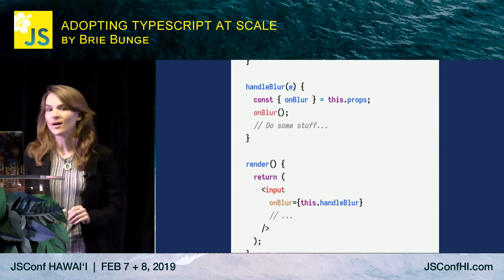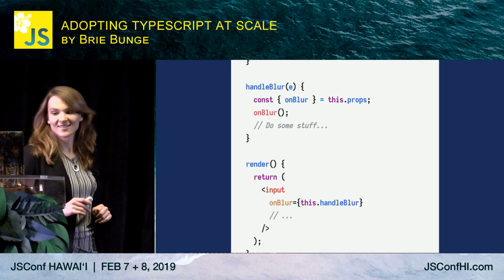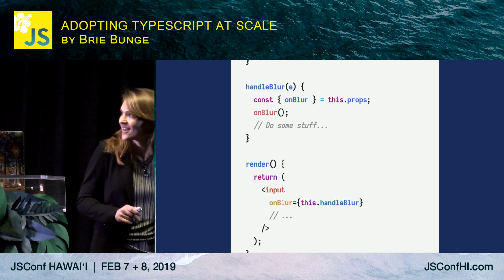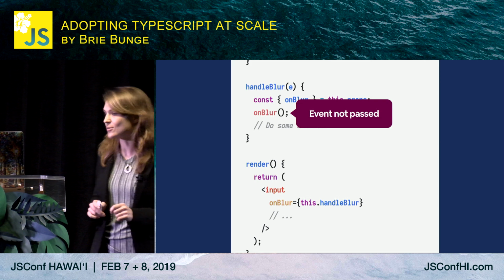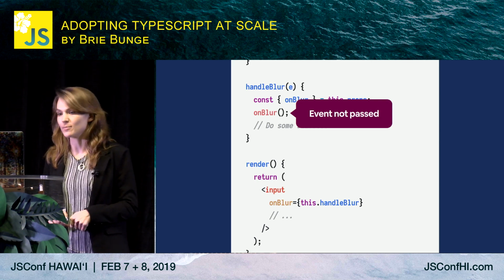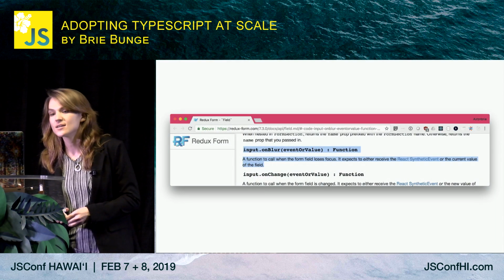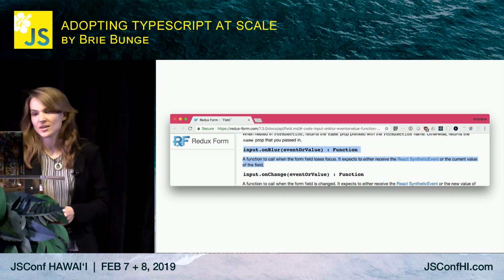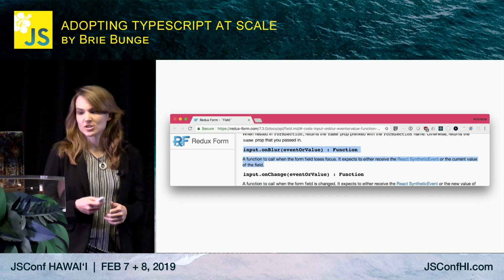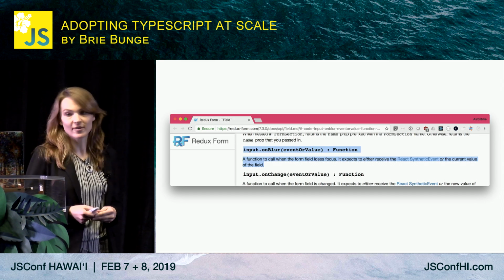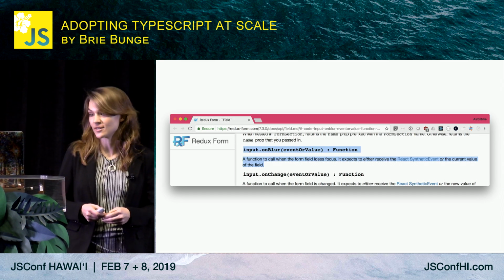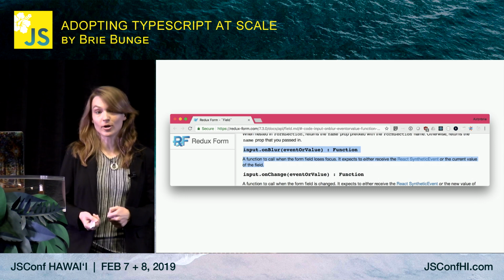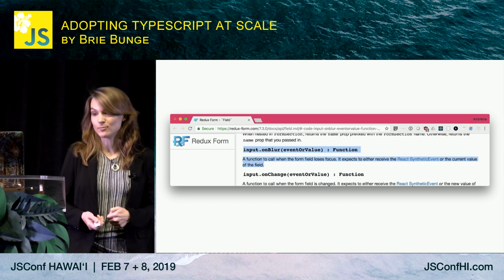But there was a subtle bug. Can you spot it? The event parameter was no longer being passed to the onBlur prop. This caused an issue several hops away in a different repo. The input component was being consumed as part of a Redux form, which expects an event or value to be passed in order for the validation to work properly. Without the event, the form no longer passed validation, which meant the submit button was always disabled.